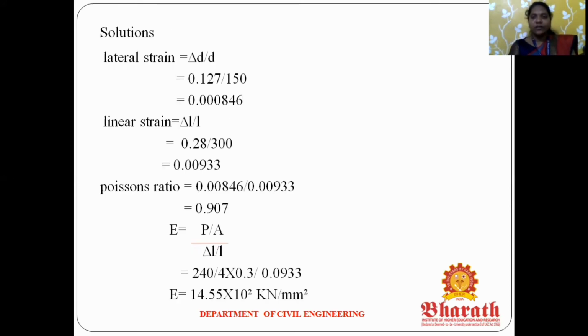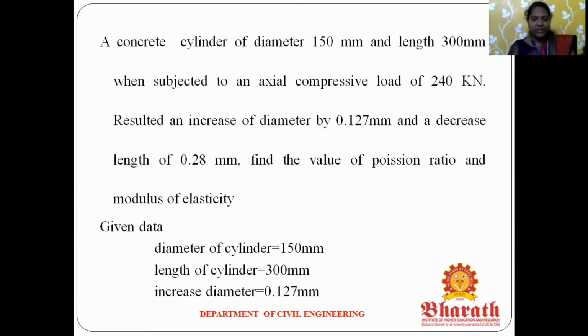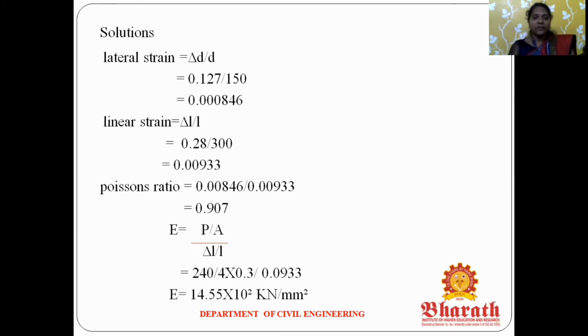So next, the solution. First, the lateral strain. What is the formula for the lateral strain? Change in the diameter divided by original diameter. For the given data, the change in the diameter and original diameter are available. The increase in diameter is the change in the diameter, 0.127 mm, and the diameter of the cylinder is 150 mm. So finally the lateral strain is 0.00846.